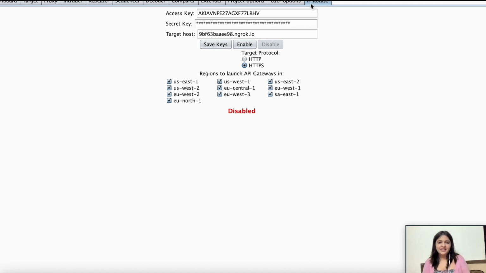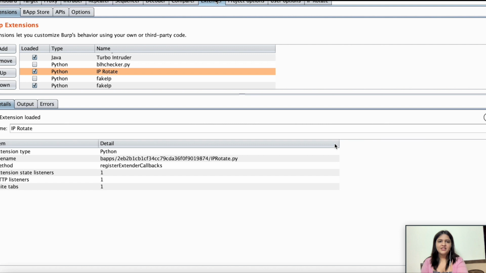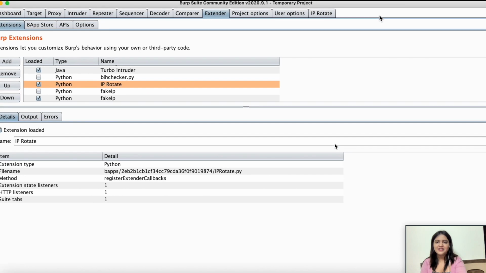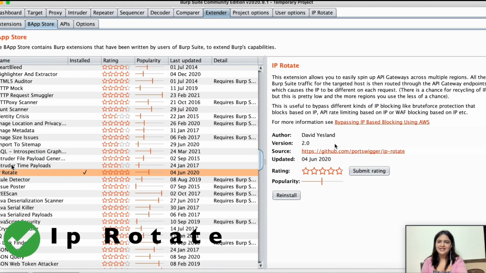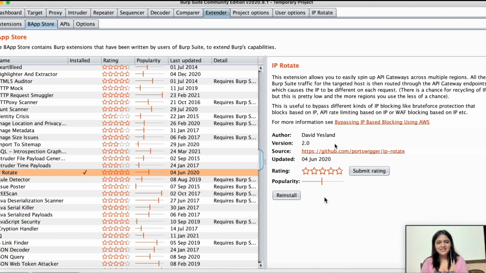Here you can see there are so many instances from so many different regions, US, East, West, North, and a lot more. Okay, so here is one extension which is IP Rotate, which I have downloaded from the Extender tab. You can see clearly from here that I am in the Extender tab. If you don't have this extension, you can just search for IP Rotate and you will be able to see the install button.